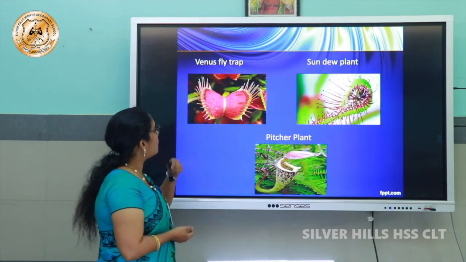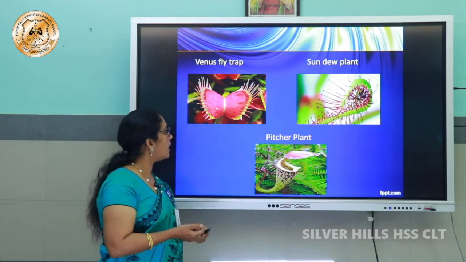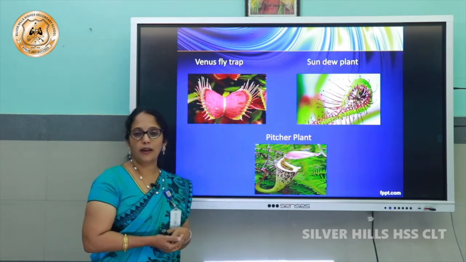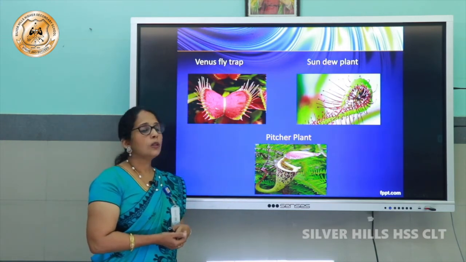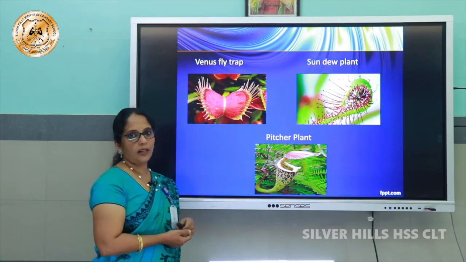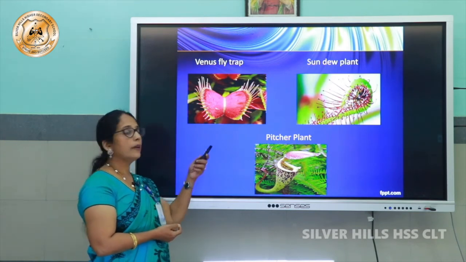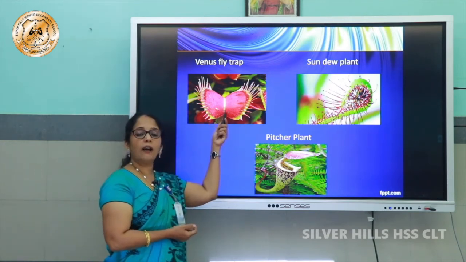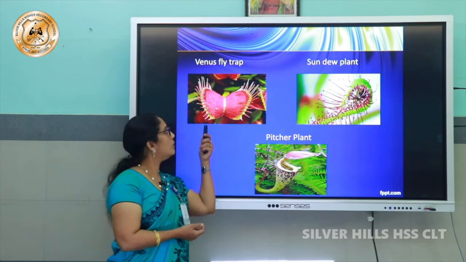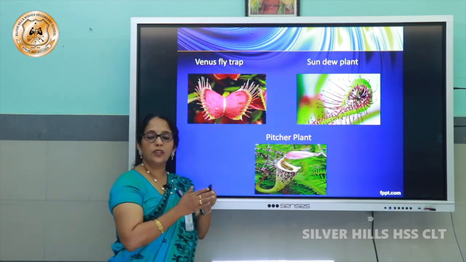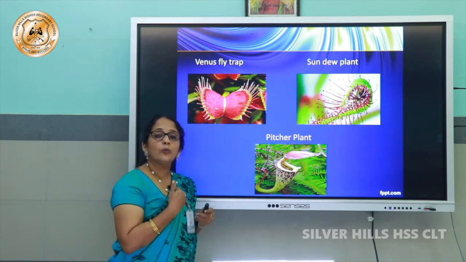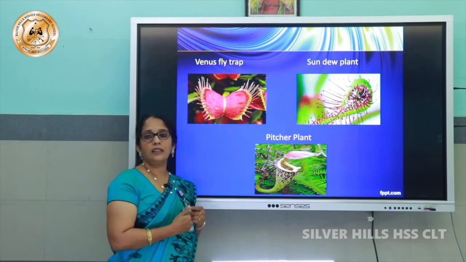Have you seen these types of plants? This is Venus flytrap, this is sundew plant, and another one pitcher plant. Now, what is the specialty of these plants? See, these plants will be catching insects. When any insect comes and sits on this Venus flytrap, what happens, you know, it will be closing the two lobes of the leaves, and this will be eating that insect.